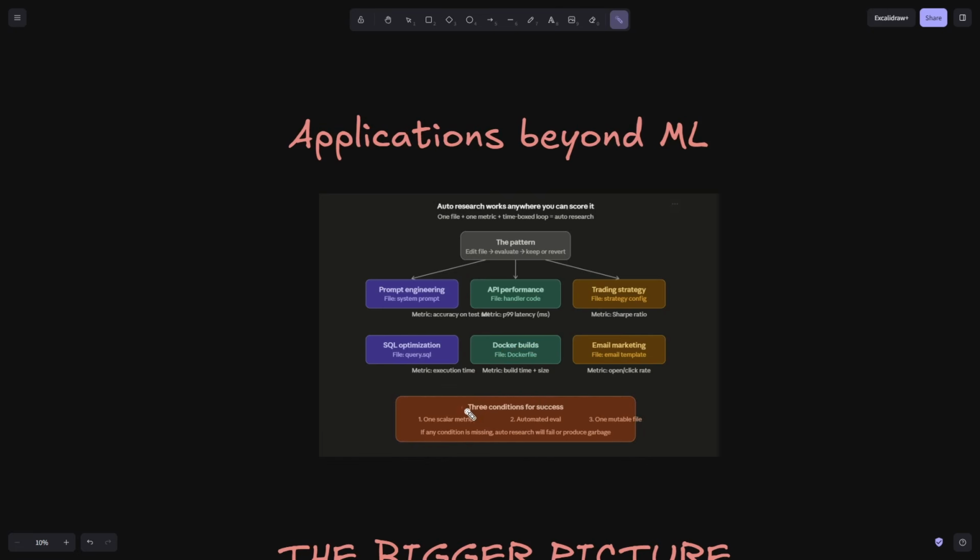The only three conditions for success are: one, a scalar metric; two, automated evaluation; and three, one mutable file. The evaluation obviously should be automated, because there should not be any human in the loop. As it is auto research, the agent should have a way to evaluate the changes it has done and get a score based on it. If you have these three things, you can use auto research on it. If any of these three conditions is missing, auto research will fail.